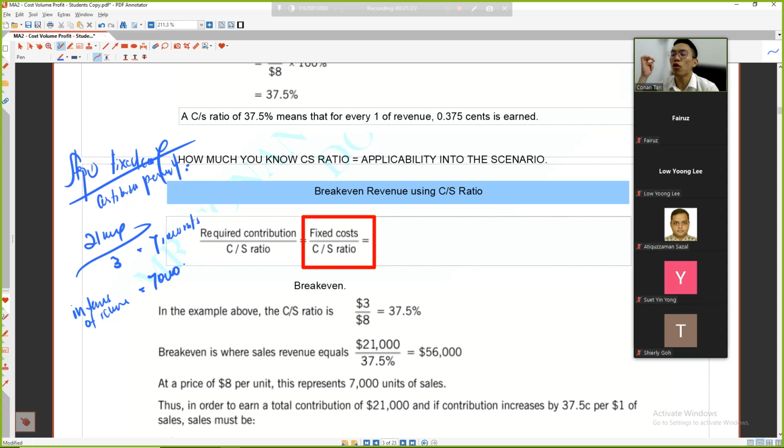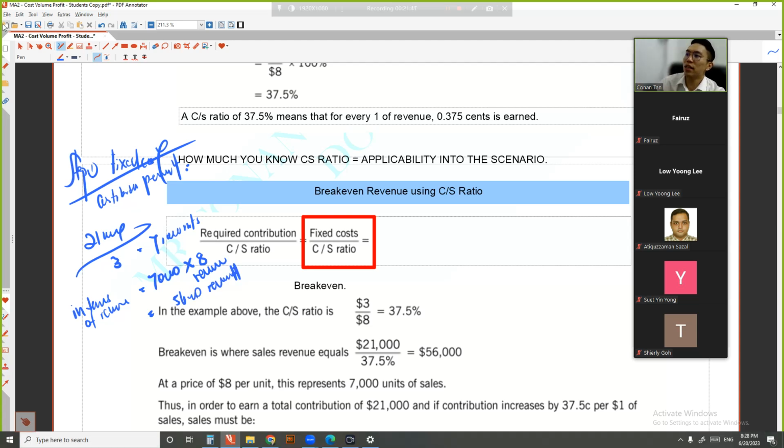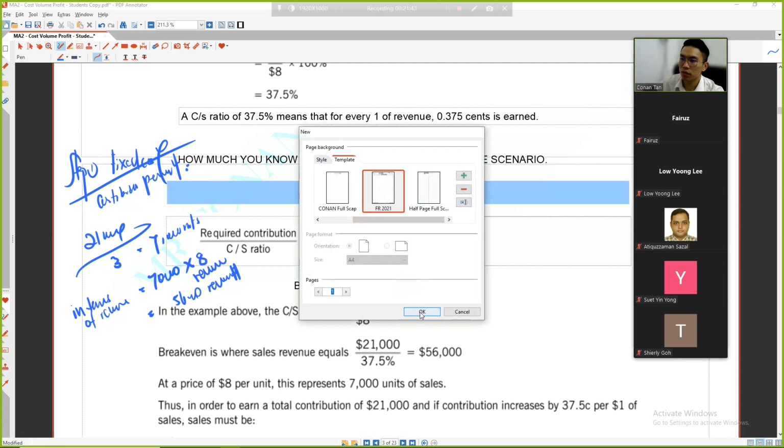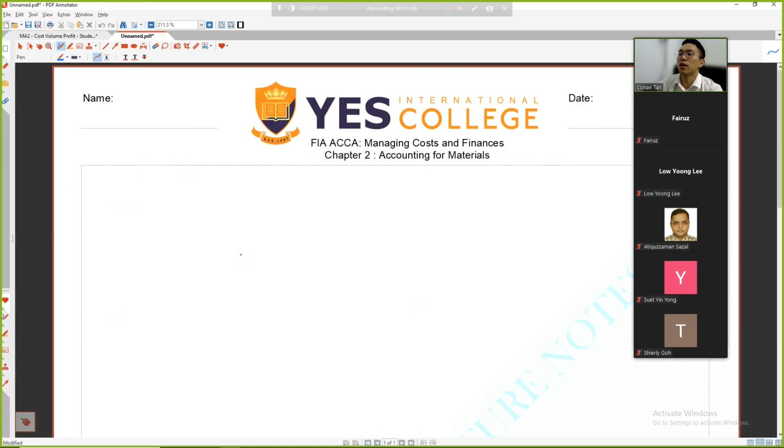You need to do a further step. This further step is to multiply by the revenue per unit of 8, which gives you 56,000 as your total revenue. So step 1, get the units first: 21,000 divided by 3.